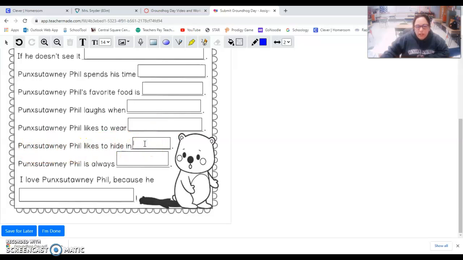Where does he hide? Just like where does he spend most of his time? That'll be the same answer, where he hides. Punxsutawney Phil is always, just be creative and fill something in. And the last one is, I love Punxsutawney Phil because he blank. All right, and then don't forget, when you're done, I'm done, and then it will submit it to me.